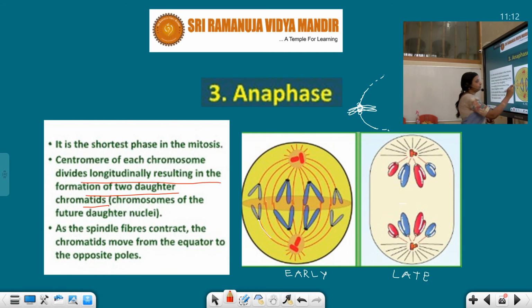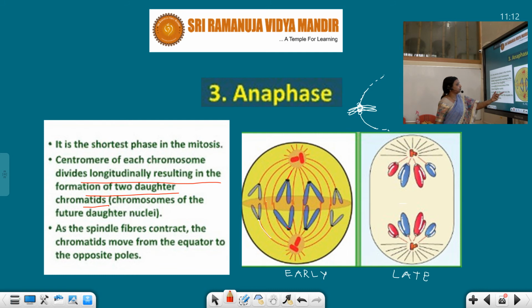That means these 2 daughter chromatids, the sister chromatids, are separated, as they were attached at the centromere. The centromere divided longitudinally into 2 parts, and one part is reaching here, and one part is going to that pole. As the spindle fibers contract, they are pulling.